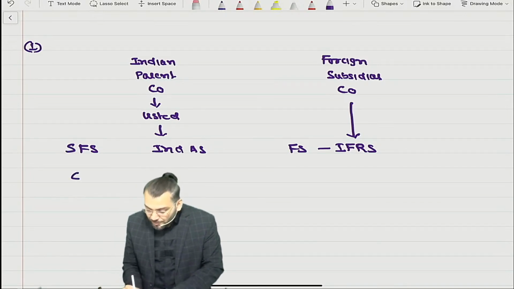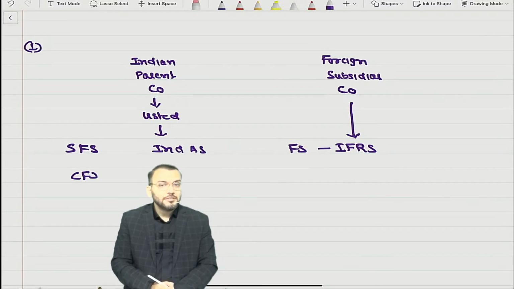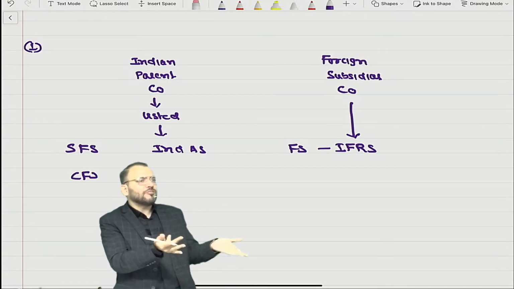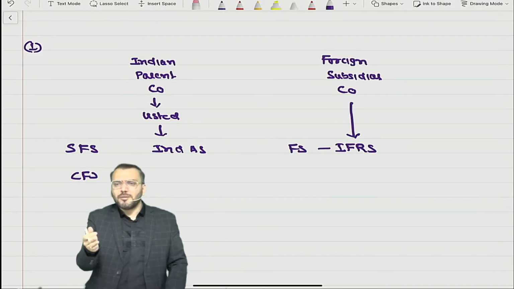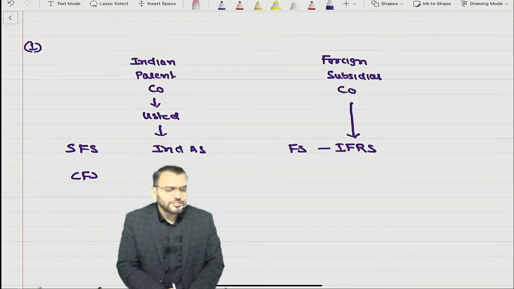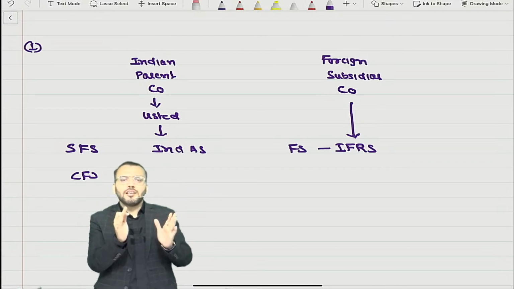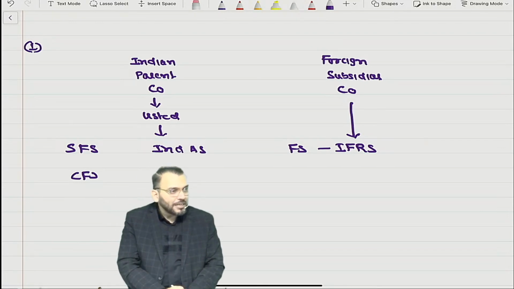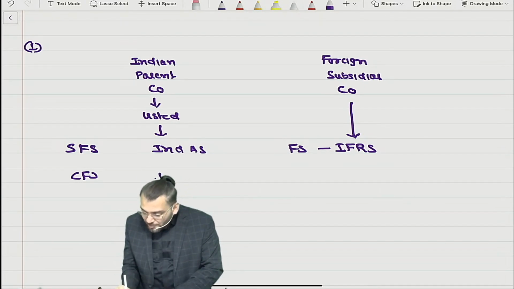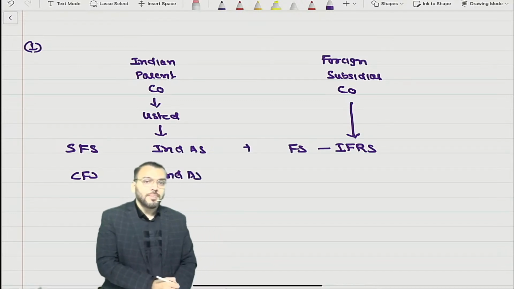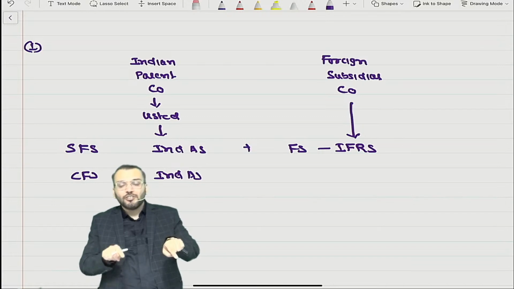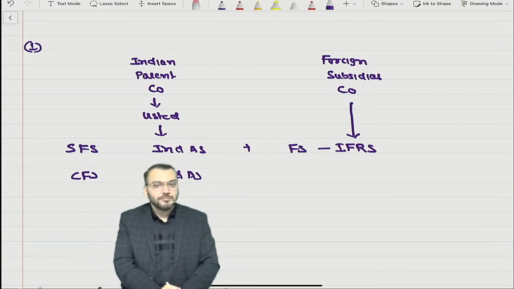This parent company will also prepare consolidated financial statements. You know about separate and consolidated finances from the parent company's point of view because one chapter was consolidation. Right now, I am not teaching what is separate and what is consolidated. Separate financial statement means for that particular company. Consolidated means taking entire parent and subsidiary together. Now, this CFS will also be prepared based on Ind AS. When I say consolidation, we should combine these two. Whether this is possible: can you combine financial statement based on Ind AS with financial statement based on IFRS?